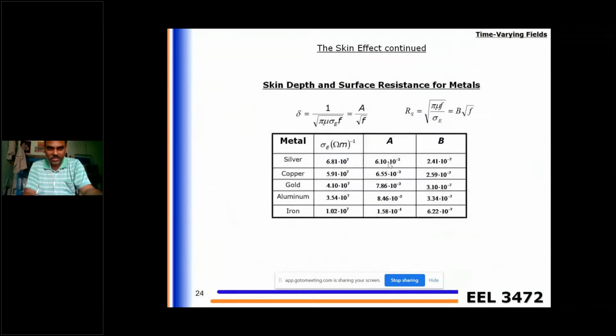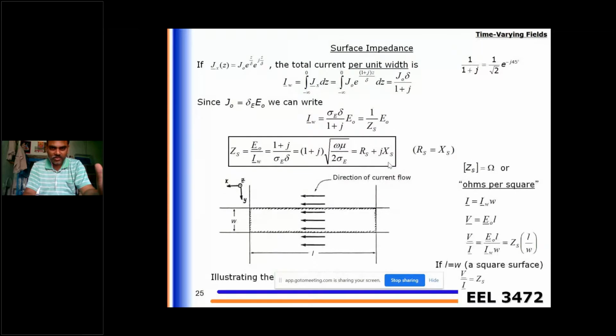So these are the derivations, and these are the relations between skin depth and surface resistance. All these are the relations between surface impedance and general resistance and impedances.